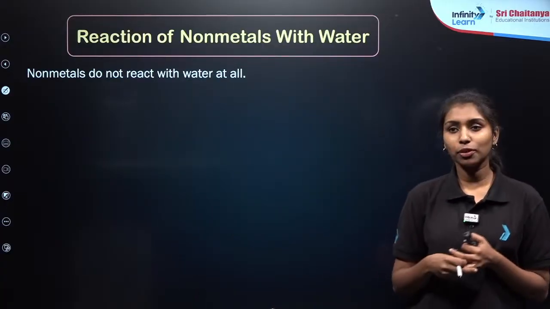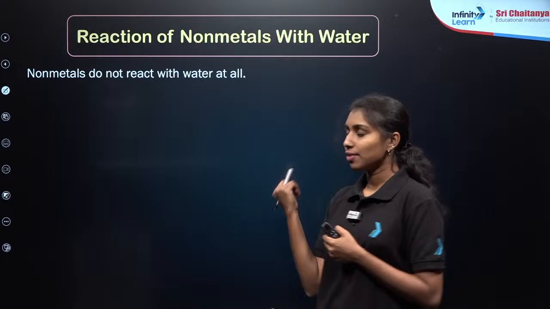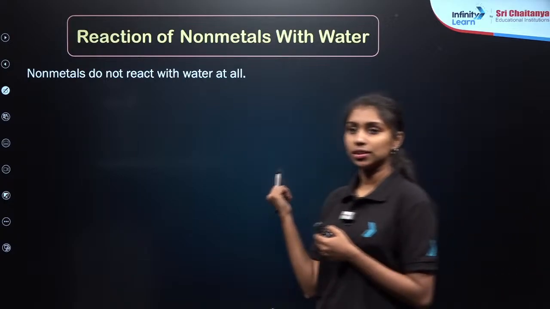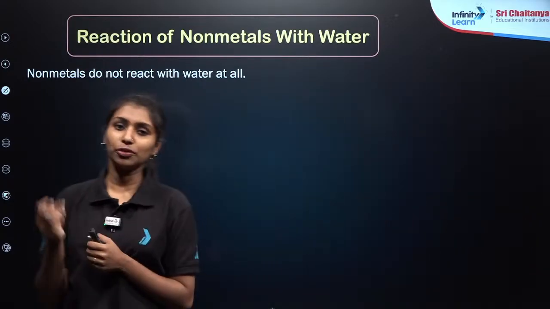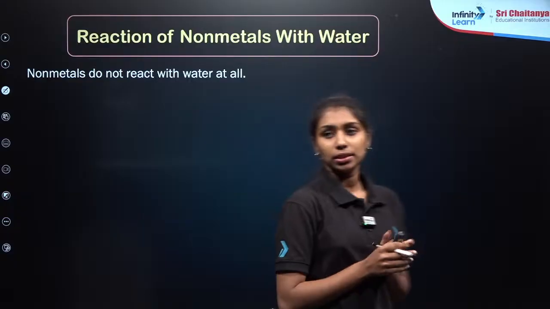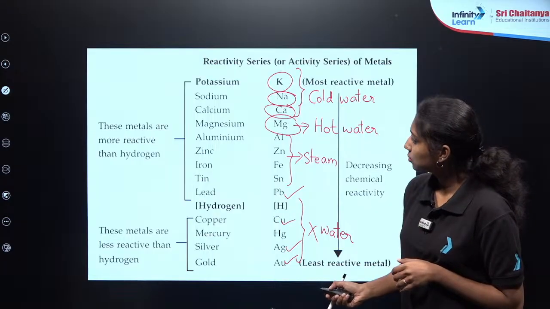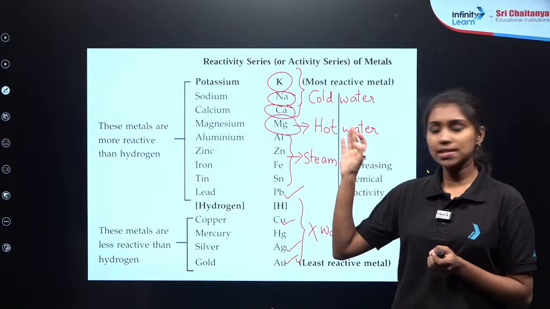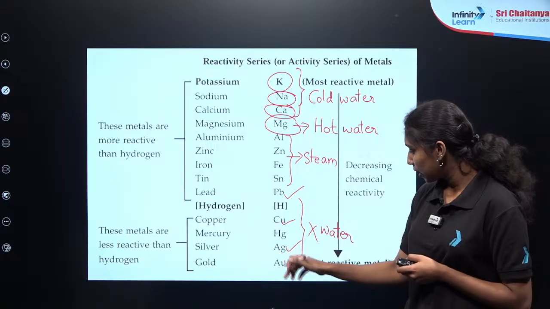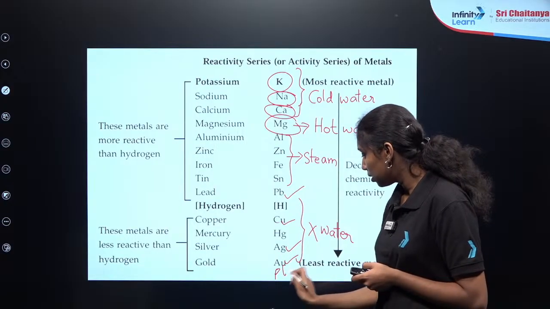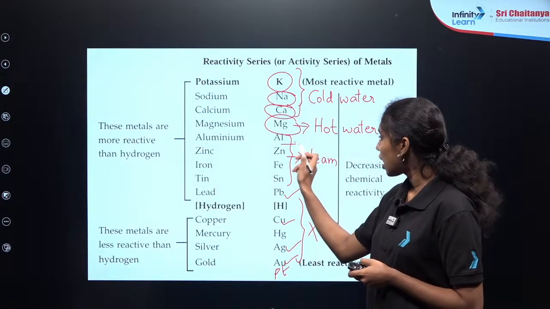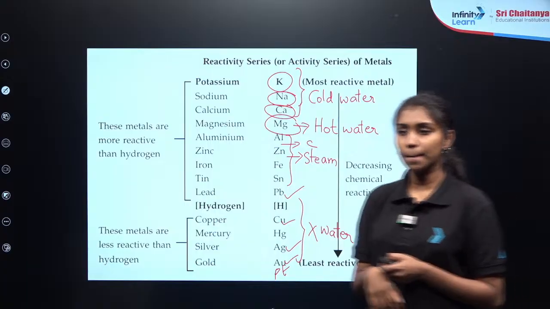The reactivity series is different in different books. This one was taken from the NCERT textbook, I think. You can refer to your textbook for your board exams. Most of the cases it will be similar. The only difference is here it will be platinum, and in between some of them, I think carbon is there. That is the only difference.